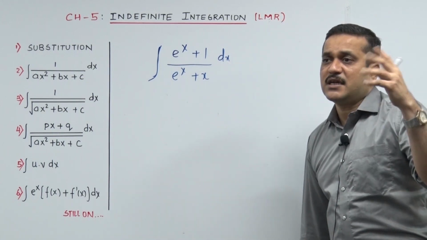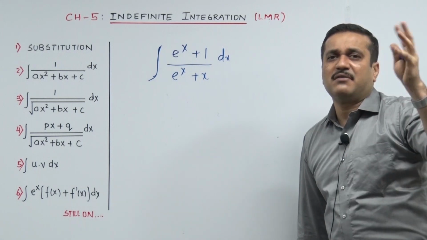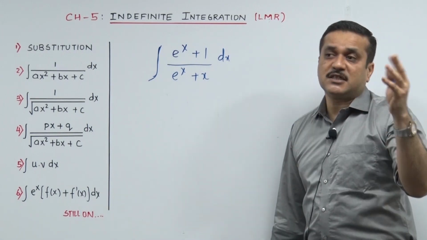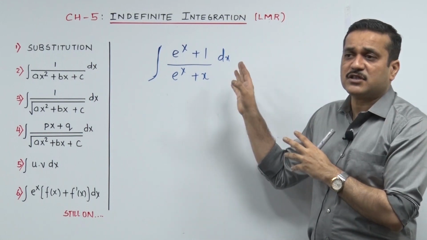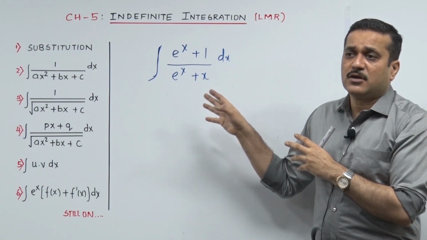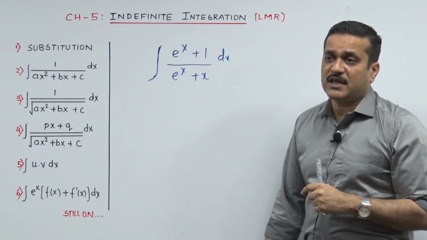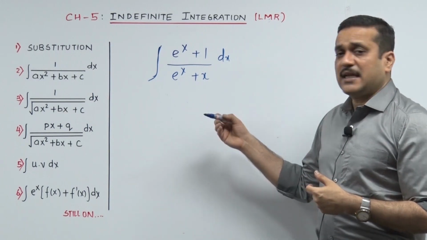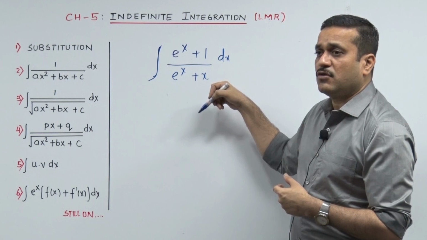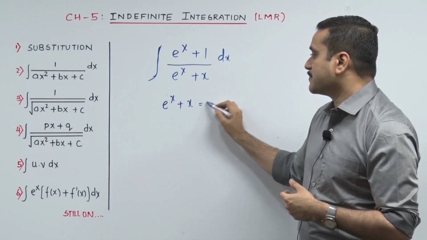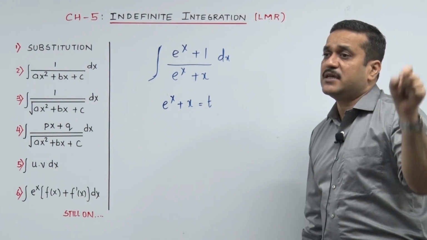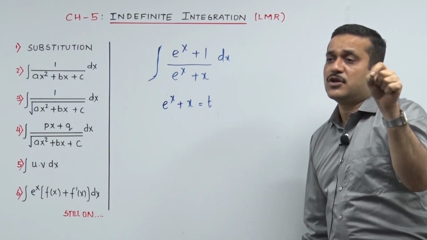So immediately a student scrolls through the available simple functions which are easy to integrate, and sees the shape of the given function that we are asked to integrate right now. You can fit in 1 upon t if you wish to. So let's try for 1 upon t: I need to put e^x + x as t, and if that goes t, immediately I need to think about who's going to become dt.